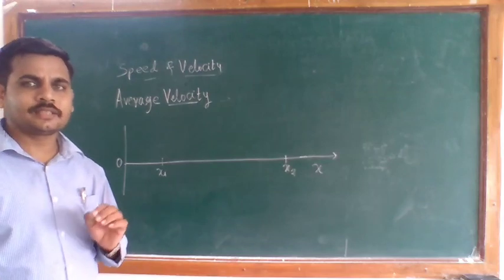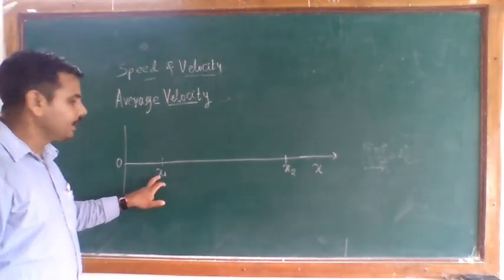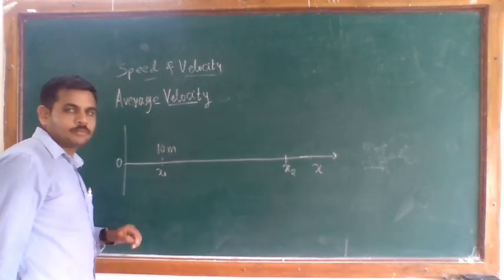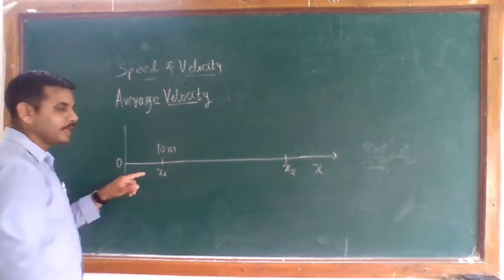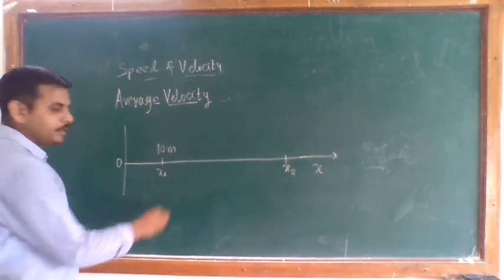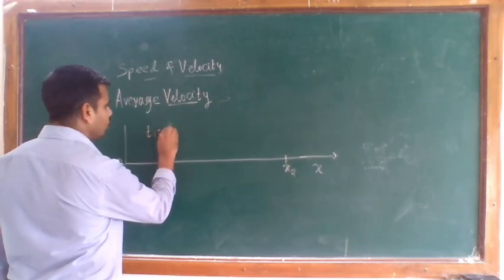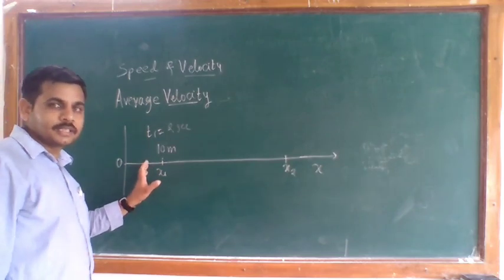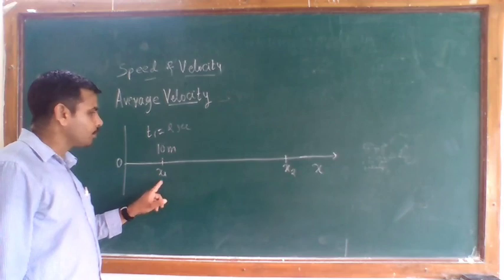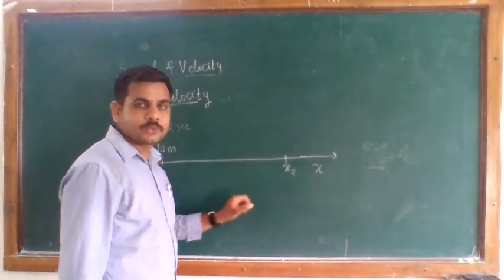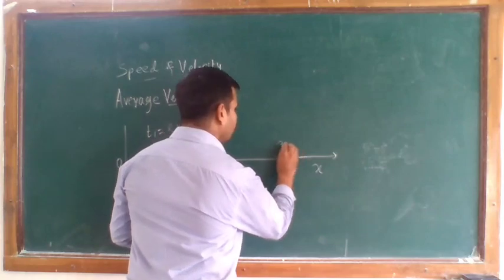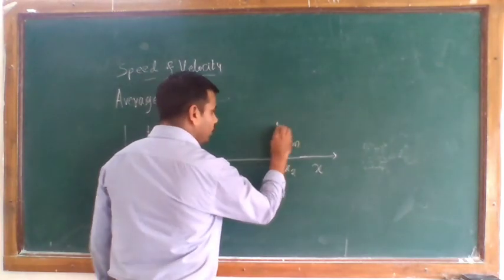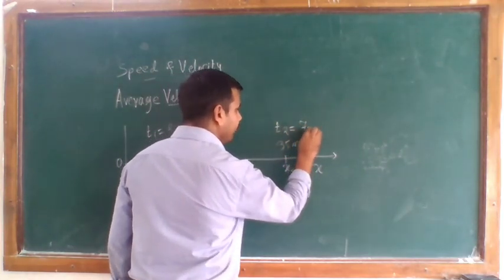Here we again consider a small example. Just consider x1 is equal to 10 meters, and to cover from 0 to x1 it takes the time 2 seconds, so t1 is equal to 2 seconds. From this x1 the bike changes its position to x2, which is 35 meters, and to cover this distance it takes time t2, which is 7 seconds.